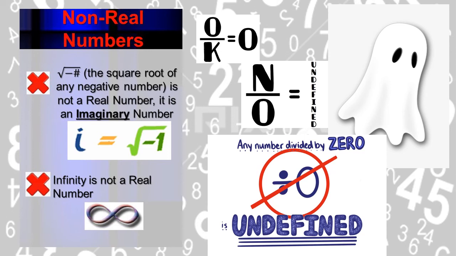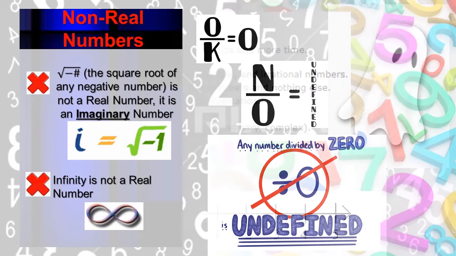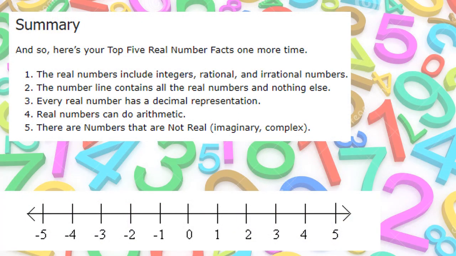All right, so just in summary, here are your top 5 real number facts one more time. The real numbers include natural numbers, whole numbers, integers, rational and irrational numbers.